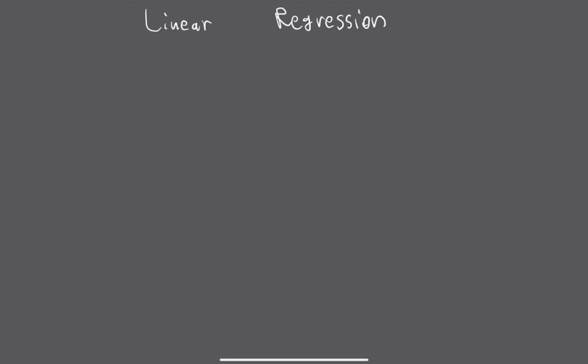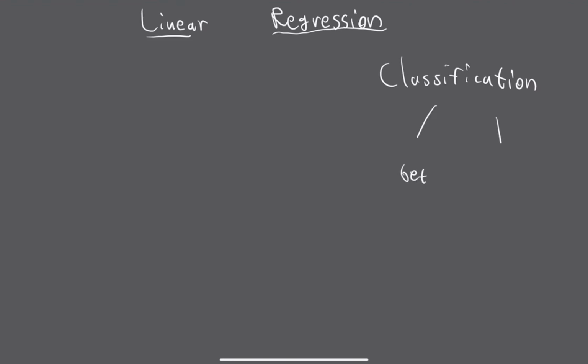Now let's break down what this term means. Linear regression. We'll start with the regression part. So regression is just the opposite of something called classification. Let's say we wanted to build a model that predicts whether or not someone gets diabetes. There's only two possible outputs for this model. They either get diabetes or they do not develop diabetes. So anytime you have a fixed number of classes that your input could belong to, let's say you were building an image classification model that predicts whether or not the input image is a dog, a human, or a piece of food, there's still a fixed number of classes there, so we call it a classification model.